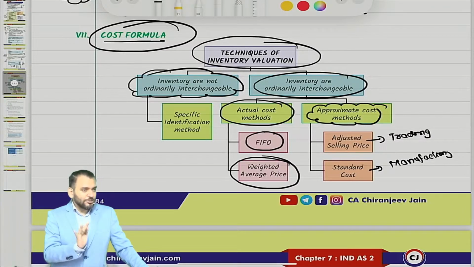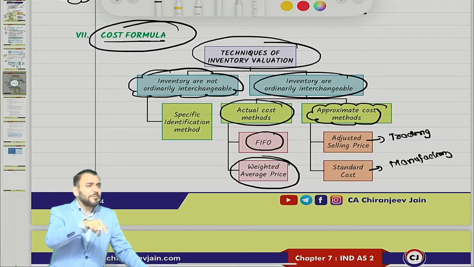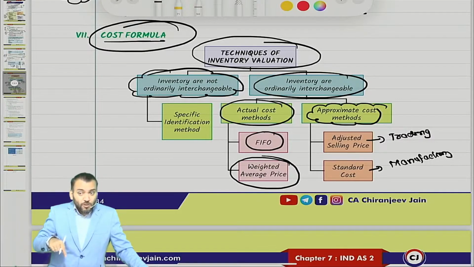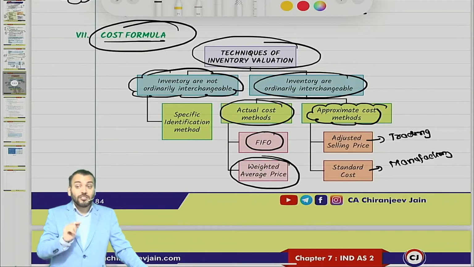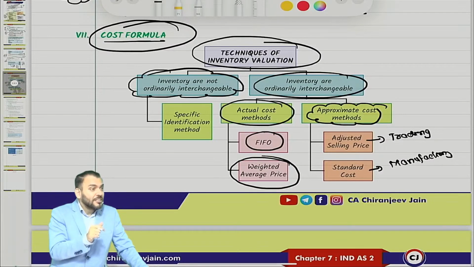So I am not going to teach you standard costing. But it is based on estimated normal level of efficiency. Am I right or not? So it is based on approximate cost. So some relaxation has been given by a technique, standard costing, to find out approximate cost even though you are not able to calculate actual cost.